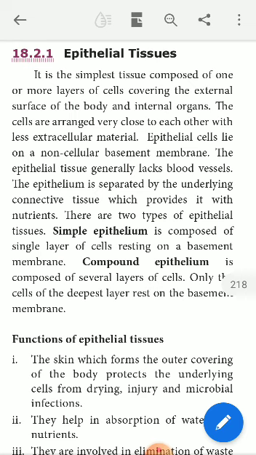Those cells are called epithelial cells. In short, we can say epithelial cells are located or found in the external surface of the body and also the internal organs as well, right?